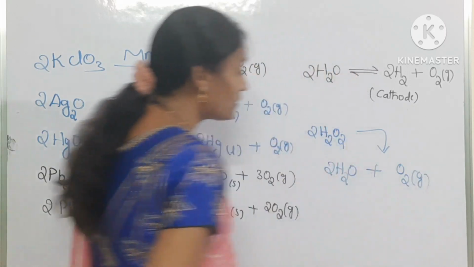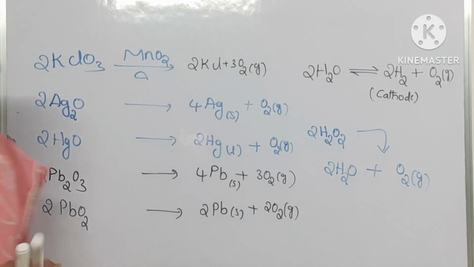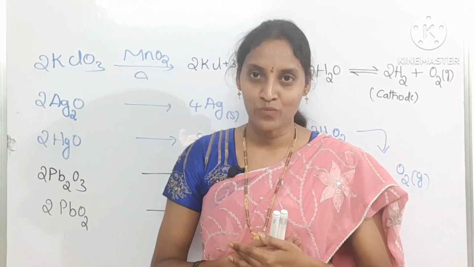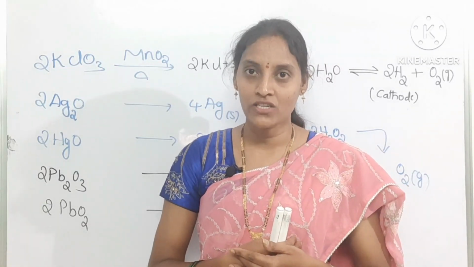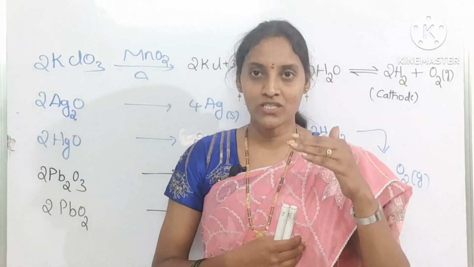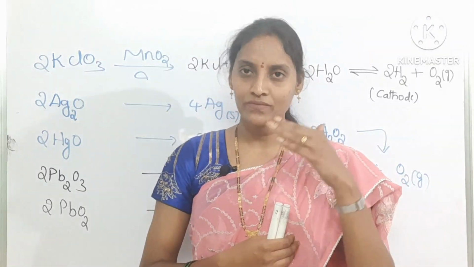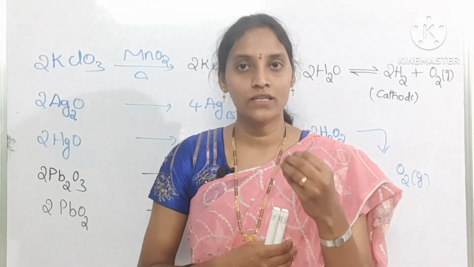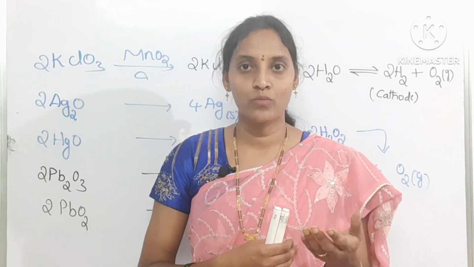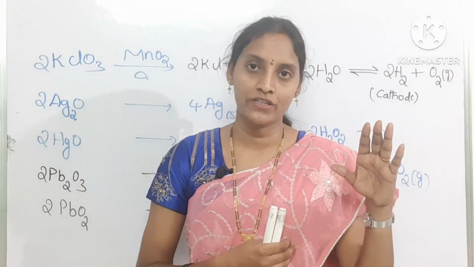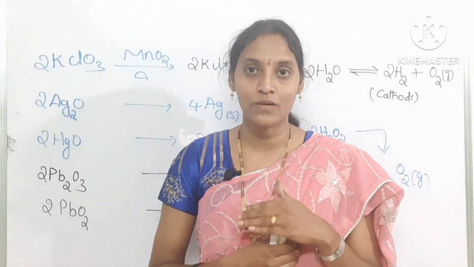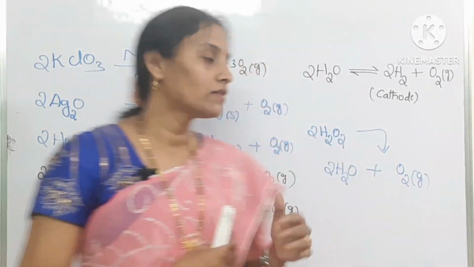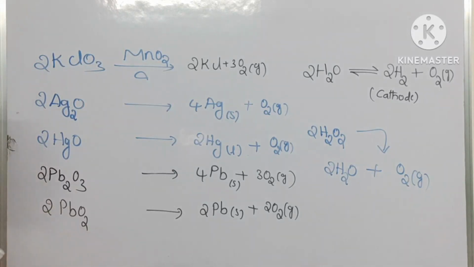Another preparation method is that oxygen is also separated from the atmosphere by liquefaction and fractional distillation. In the first step, we separate carbon dioxide, water in the form of moisture, and carbon monoxide. All these gases are separated in the first step. Then in the next step, we extract nitrogen gas and oxygen gas. These are all the preparation methods of oxygen.